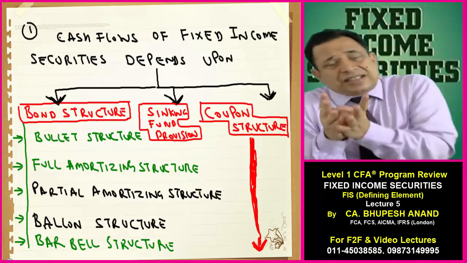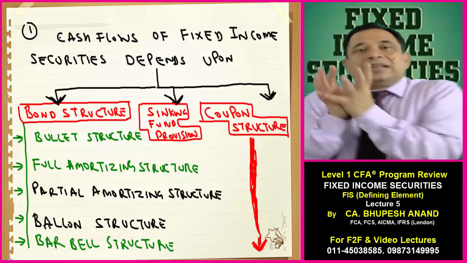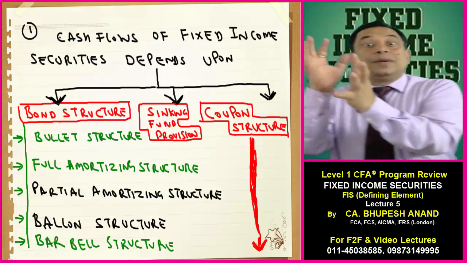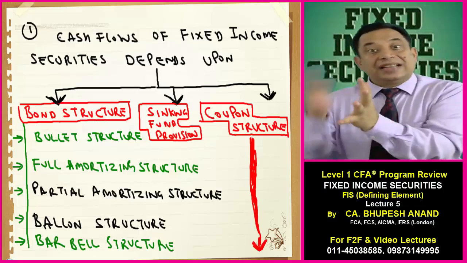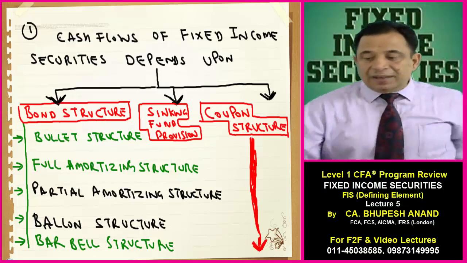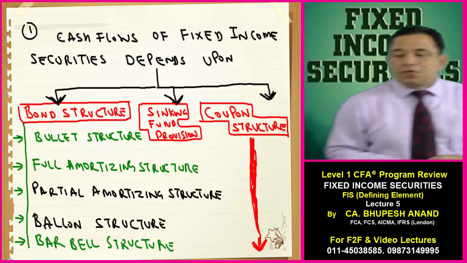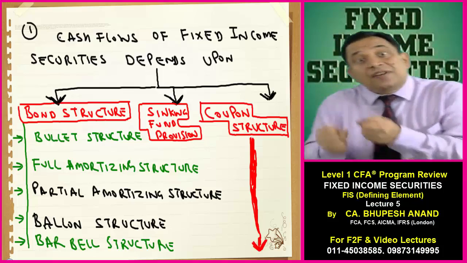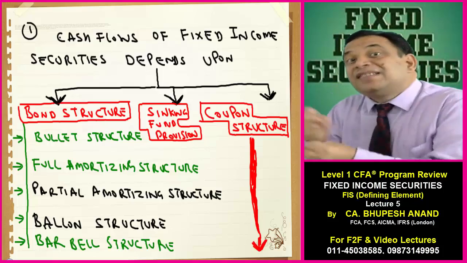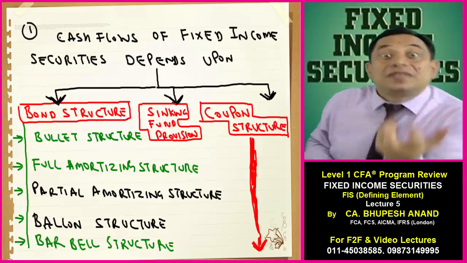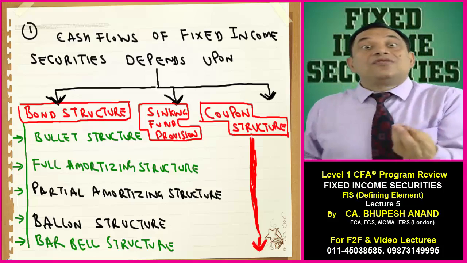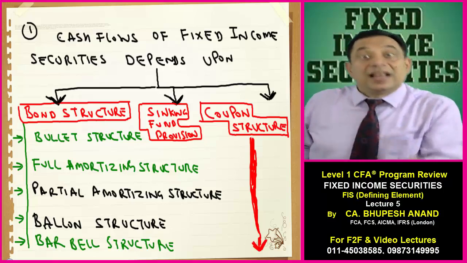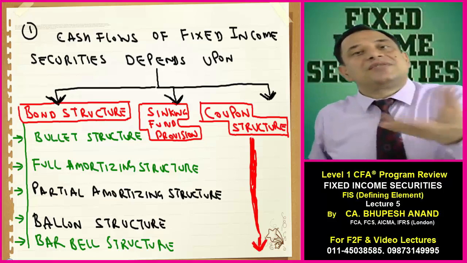So in today's lecture number 5, I have covered how my cash flows will be structured on the basis of structure of a bond. In next lecture number 6, I will be discussing sinking fund provisions as well as coupon structure. If a borrower is maintaining a sinking fund, what is the meaning of a sinking fund, and how will it help in structuring my cash flows. Similarly, which type of coupon structure we are following.